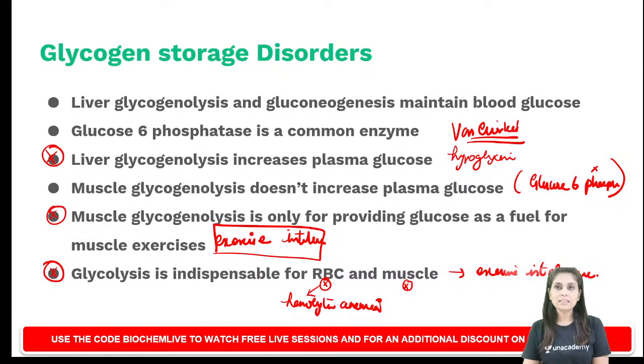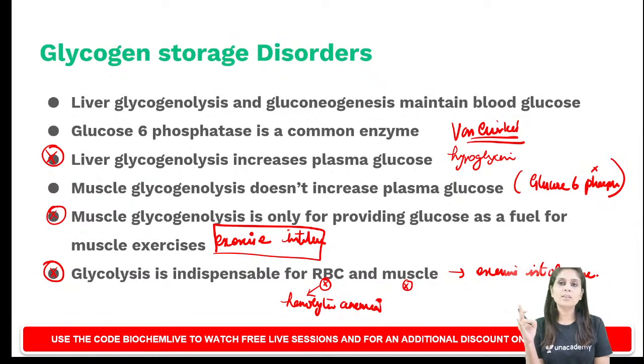Do you all understand this? So liver glycogenolysis defects will present as hypoglycemia. Muscle glycogenolysis defect will present as exercise intolerance, particularly intolerance to anaerobic exercises. Glycolytic enzyme defects will present as defect of RBC and defect of muscle. Defect of RBC will cause hemolytic anemia.